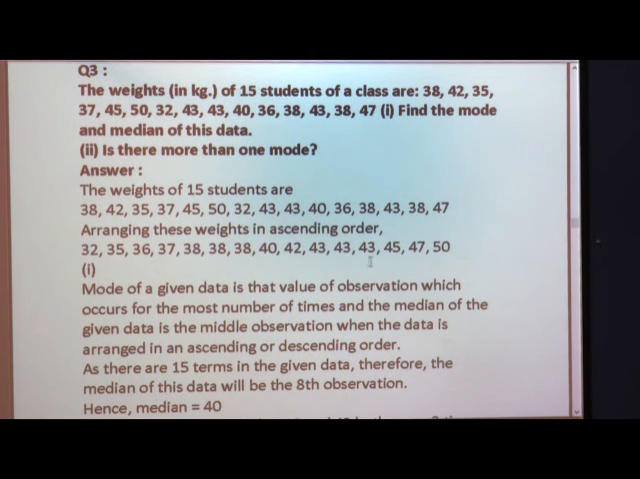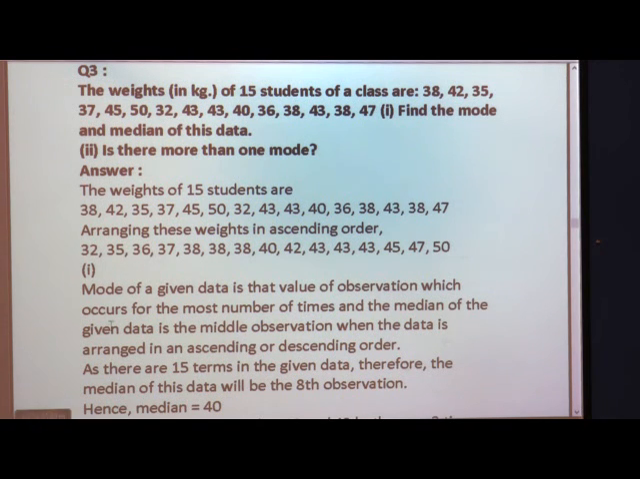We have to see from the given observations what the repetition of the numbers is. 32 and 35 are written once, 38 is written 3 times, 40 is 1 time, 42 is 1 time, 43 is 3 times. Here 43 is repeated 3 times and 38 is repeated 3 times. So, we will write both weights, which occur the most number of times.